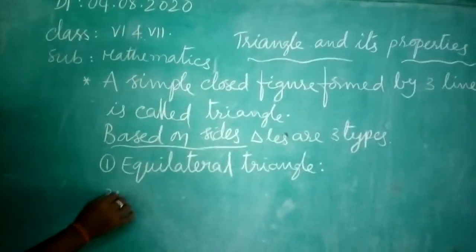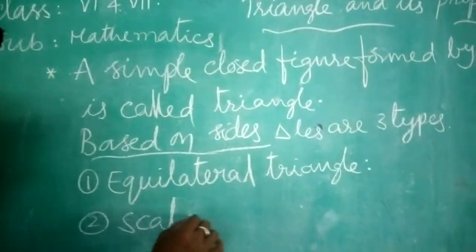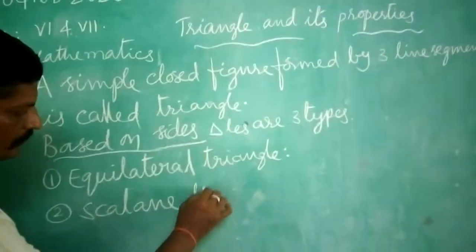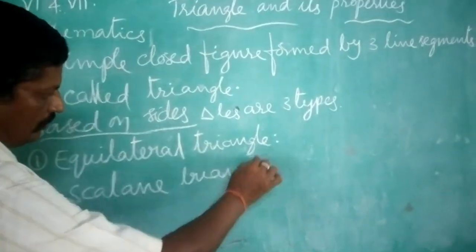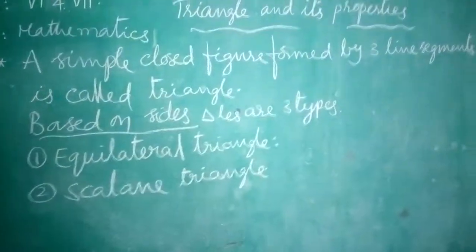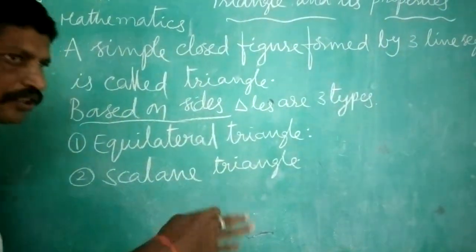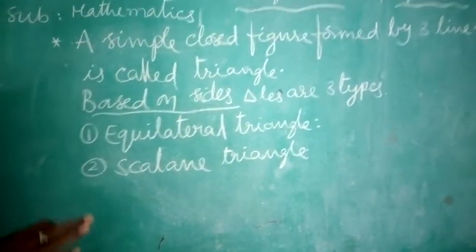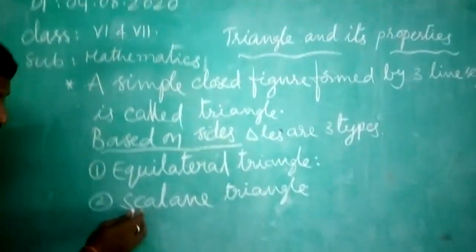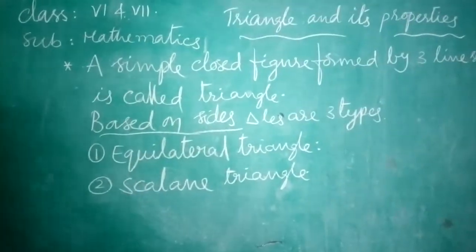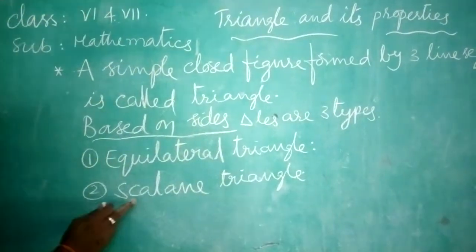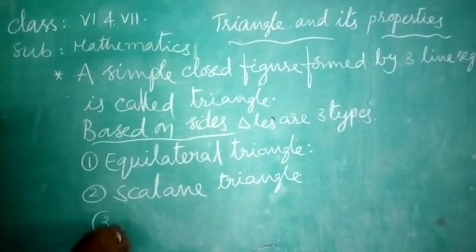Second one, scalene triangle. Scalene triangle, it means three sides are different. Any two sides are not equal. Three sides are different. So, that type of triangle is called scalene triangle.